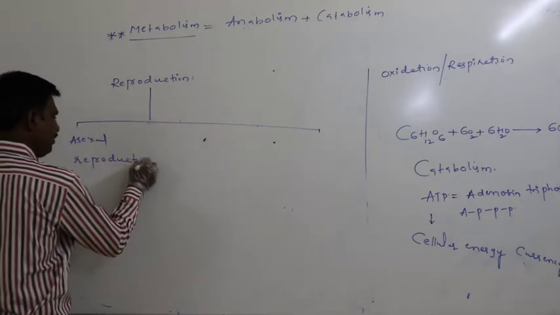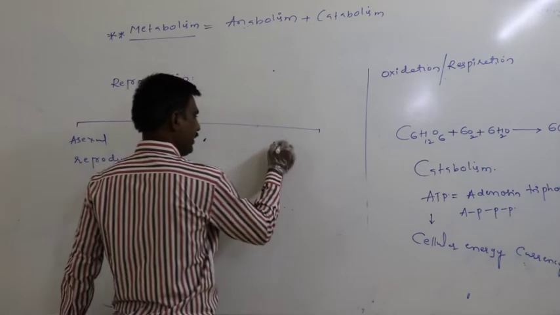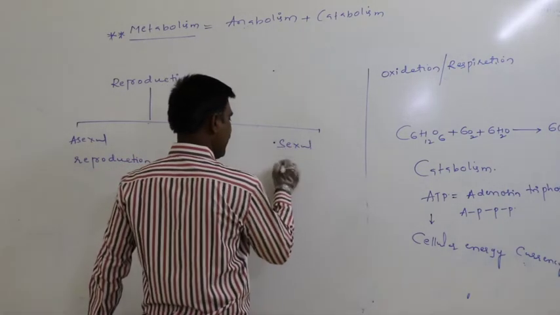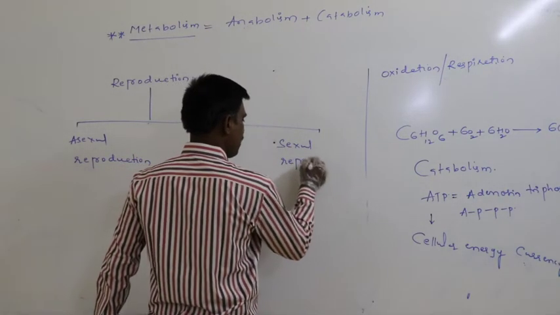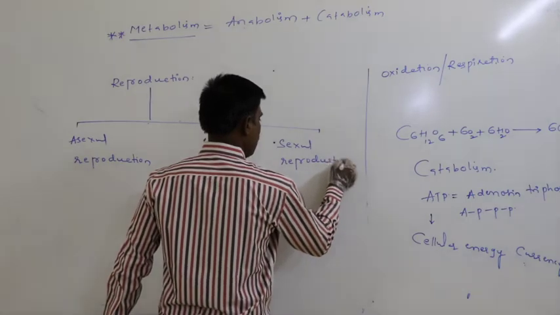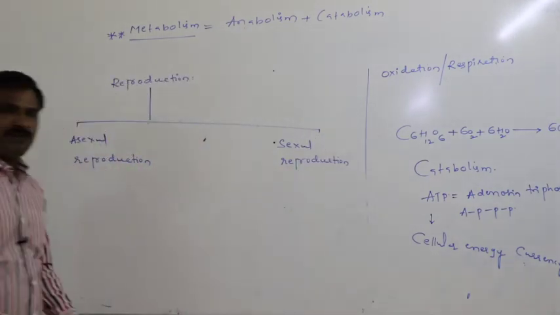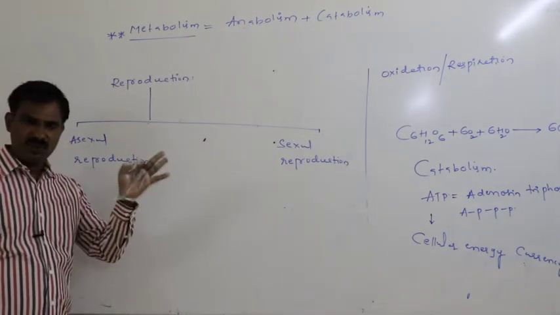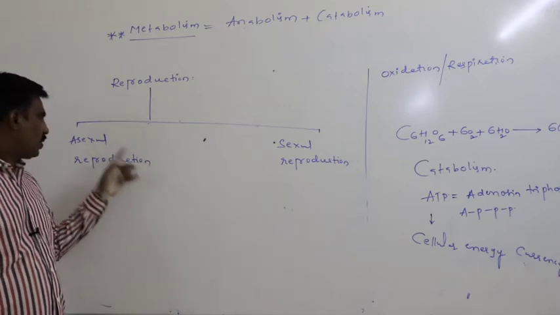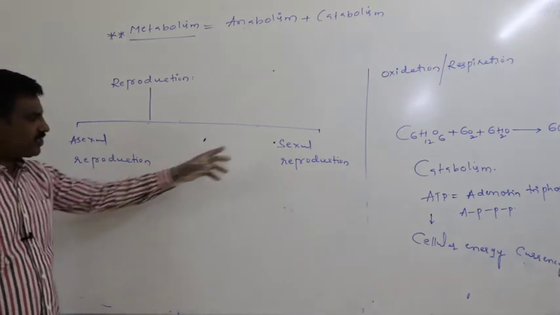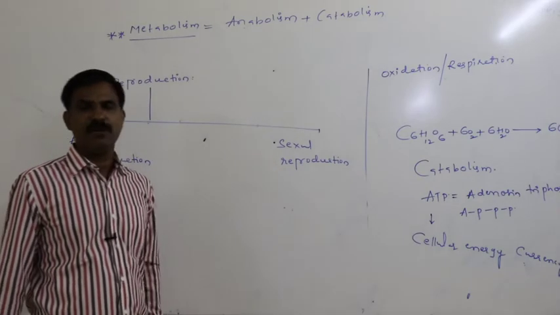Asexual reproduction. Second one is the sexual reproduction. Reproduction principally is of two types. One is the asexual reproduction, second one is the sexual reproduction.